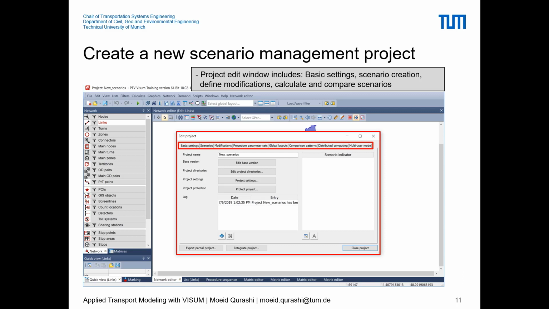Once you select this and press OK, we will see the window which is used for editing the project, and there are multiple tabs. First is the basic settings, which has the basic definition of the project. Then we have scenario creation, define modifications, and calculate and compare scenarios.